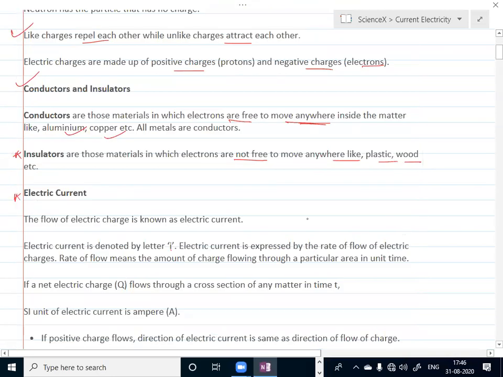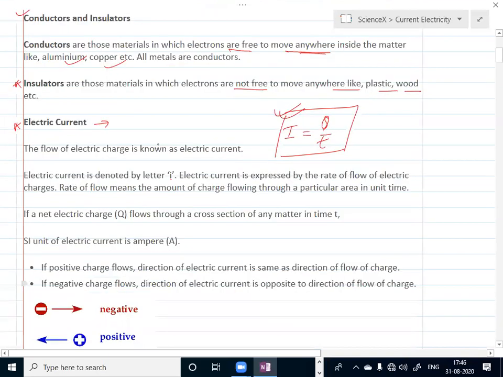Electric current. So we can define current as I. Current is nothing but charge flowing per unit time. I is equal to what? Q by T. Electric current is generally denoted by the letter I. Electric current is expressed by the rate of flow of electric charges. Rate of flow means the amount of charge flowing through a particular area in unit time.